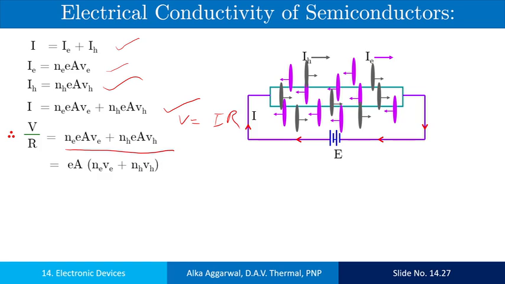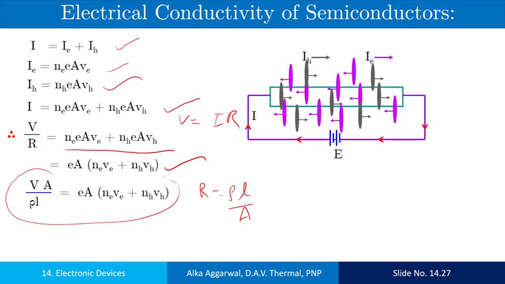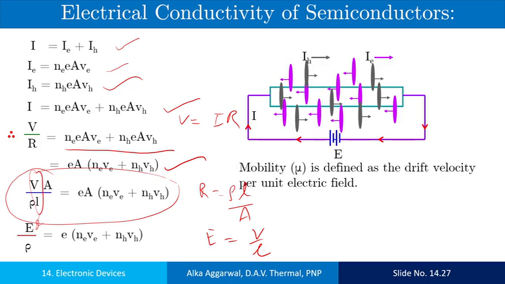Taking eA common, this can be written in this way. As you know, R is equal to rho L upon A. So we get this expression, as E is equal to V upon L. So V upon L is replaced by E. And velocity per unit electric field is mobility. So this will be the required expression.